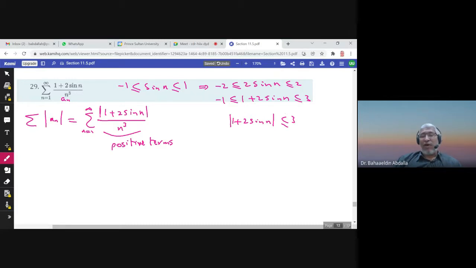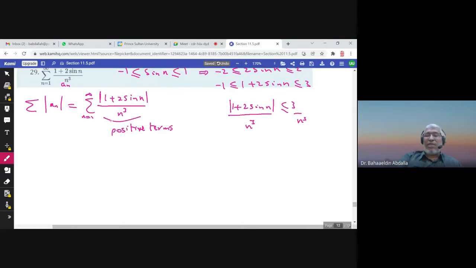So if I divide by n cube, then this is less than or equal to 3 over n cube. But summation 1 over n cube, times the multiple 3, is a p series with p equals 3 greater than 1.